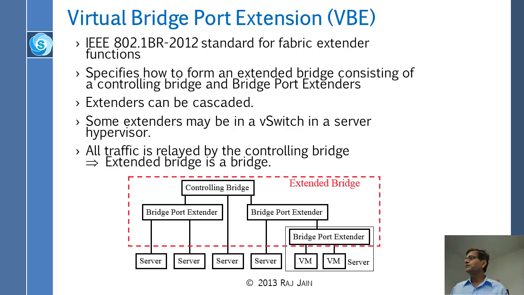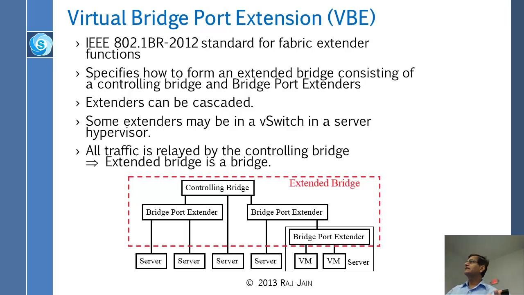So these bridge port extenders could be real or virtual. It could be a physical box or it could be just a vSwitch. So now this combines both. Remember the DVS concept, distributed virtual switch from VMware, where everything was vSwitch here.